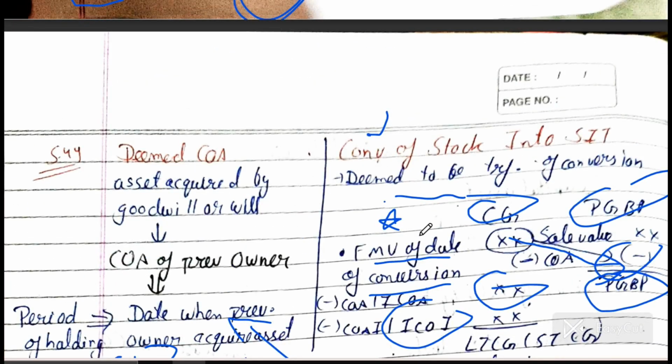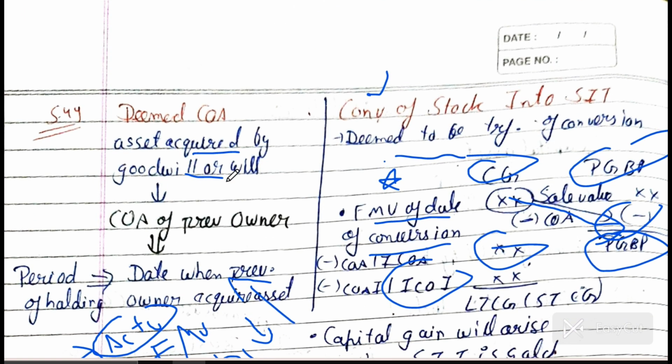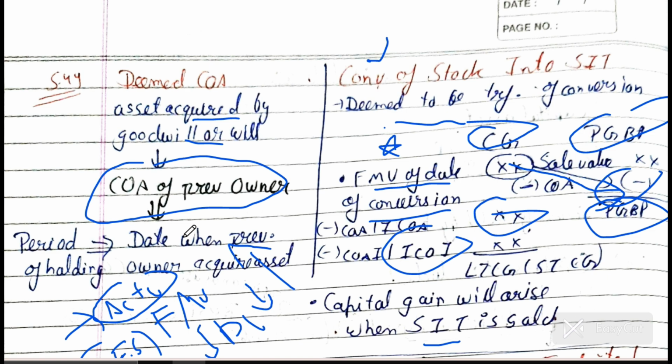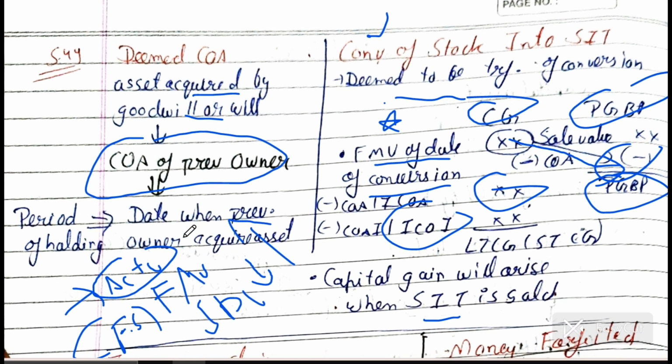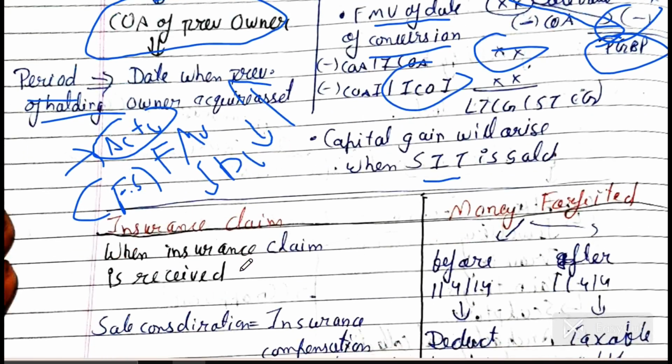And then deemed cost of acquisition. If an asset is acquired by goodwill or will, then what will be the cost? This will be the cost of the asset of the previous owner. I had marked this because it has come in an MCQ or like an adjustment by ICAI. And what will be the period of holding? The period of holding of the previous owner who acquired the asset.